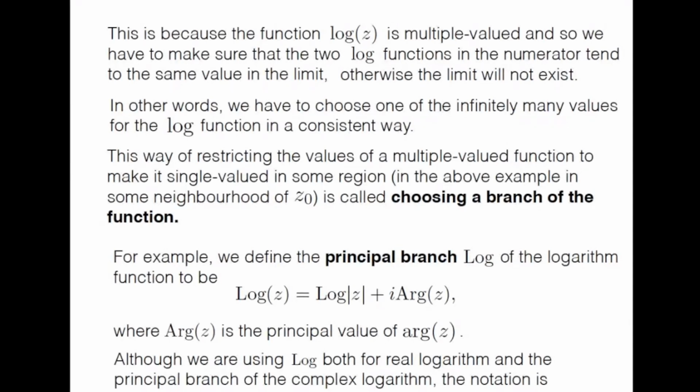In other words, we have to choose one of the infinitely many values for the log function in a consistent way, so that in the limit, both the log functions in the numerator tend to the same value. This way of restricting the values of a multiple valued function to make it single valued in some neighborhood of z0, the point in the complex plane where we are taking the derivative, is called choosing a branch of the function.